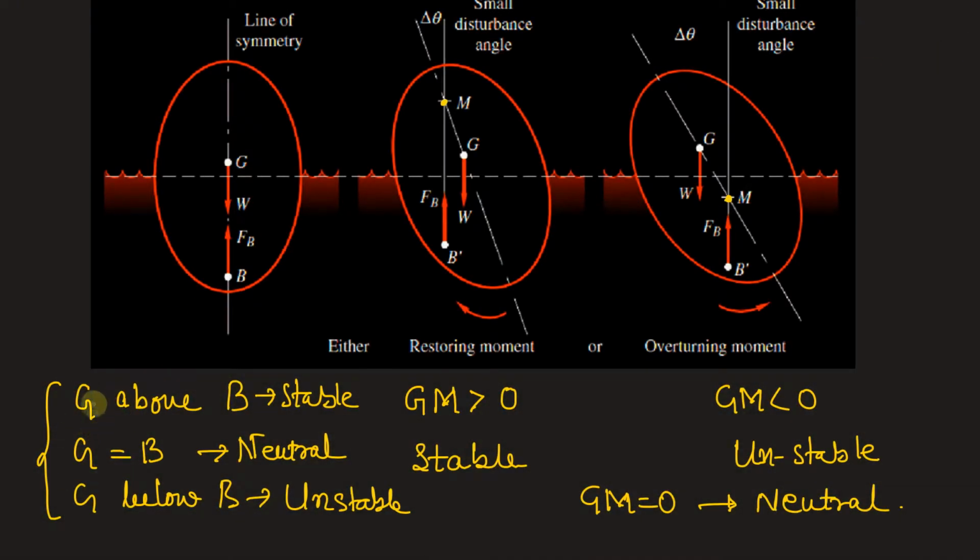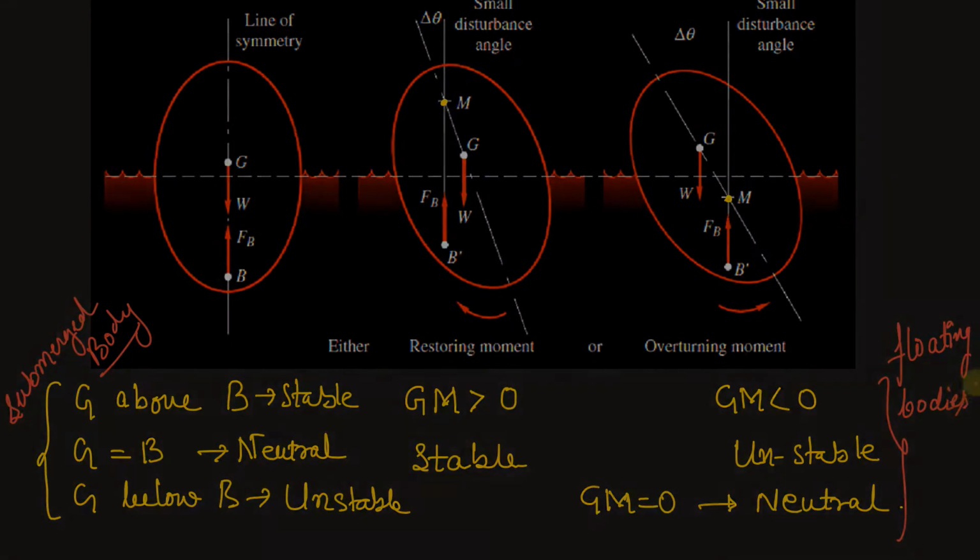Must remember that this is applicable only for a submerged body, and not applicable for floating bodies. Okay, because for floating bodies there will be a metacenter and GM must be greater than 0 for stable equilibrium. So let's write here these conditions are for floating bodies, which is asked in this problem.